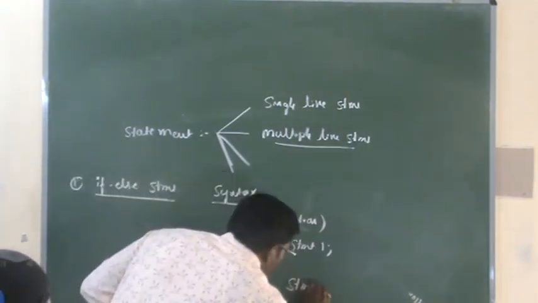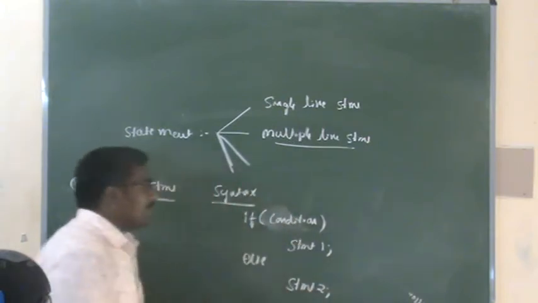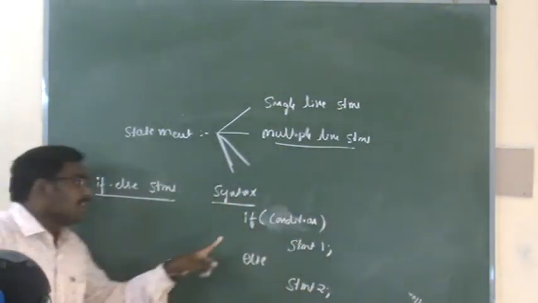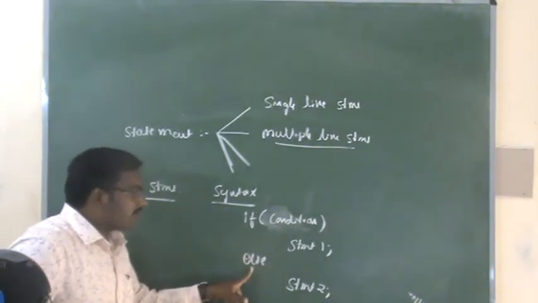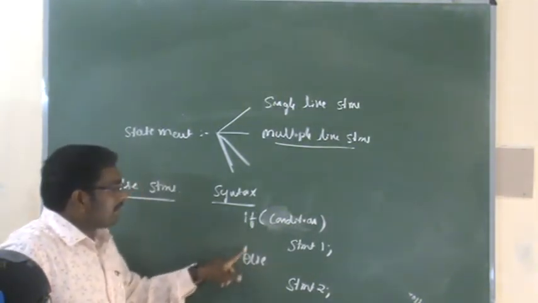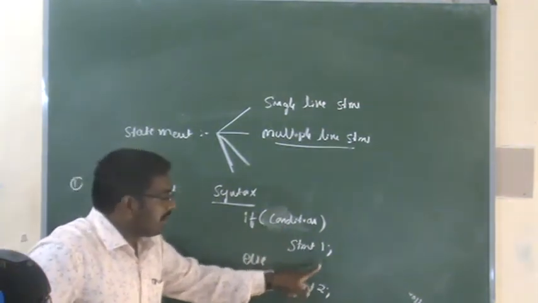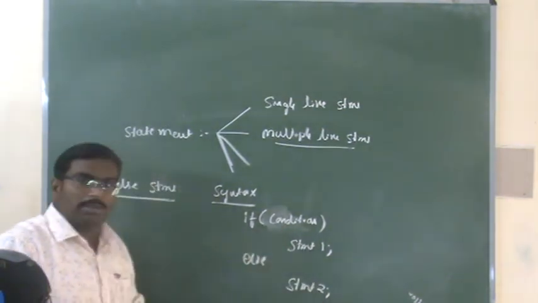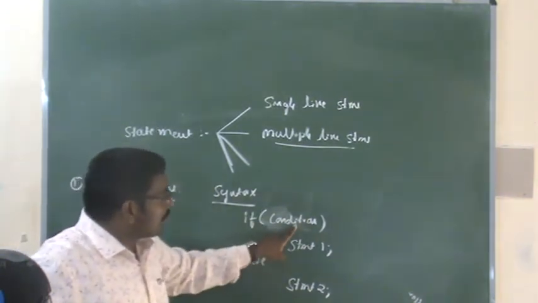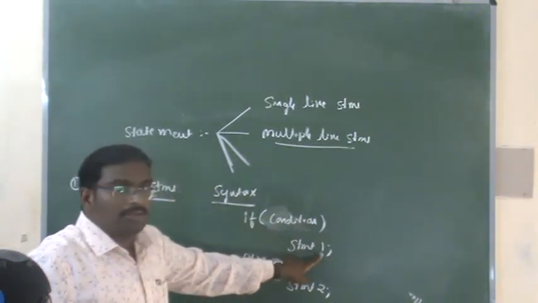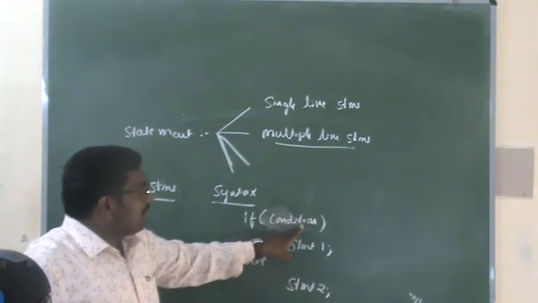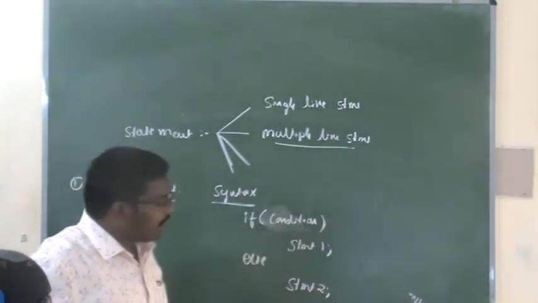If the condition is false, statement 2 will be executed. Here if is a keyword and else is also a keyword to represent the if else. Condition is a relational expression. Statement 1 and statement 2 are the executable statements. If the condition is true, statement 1 will be executed. If the condition is false, statement 2 will be executed.